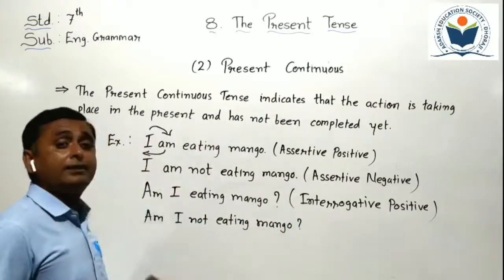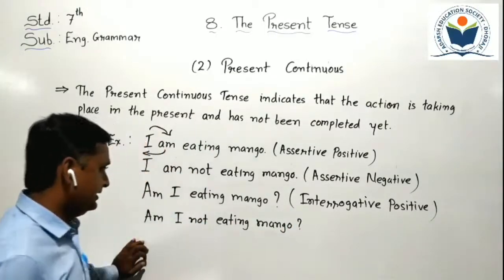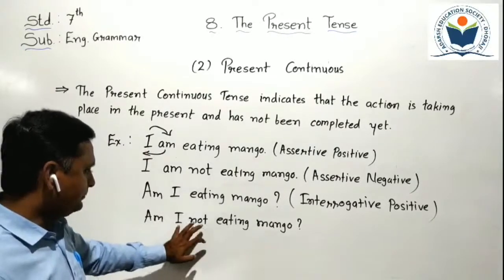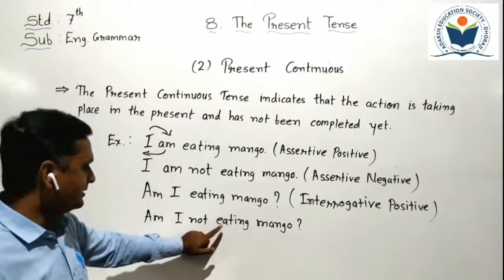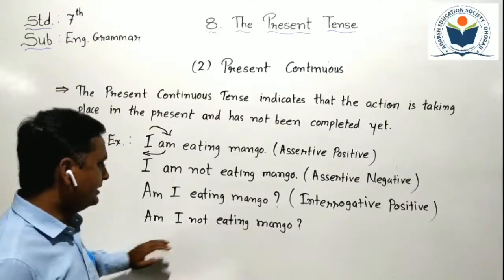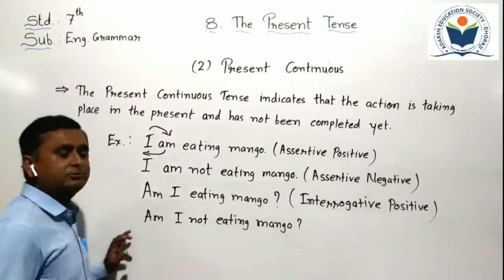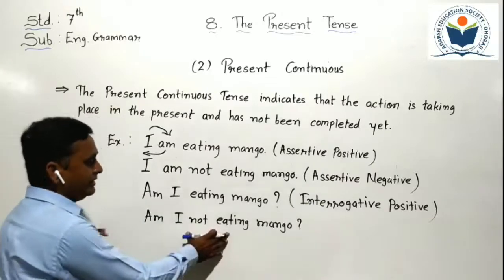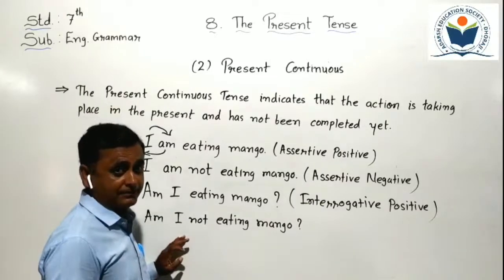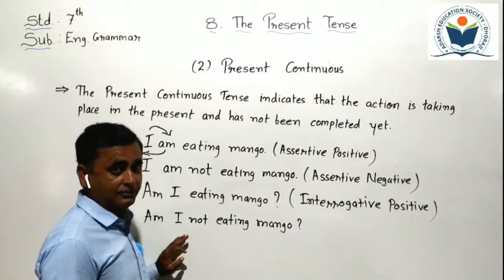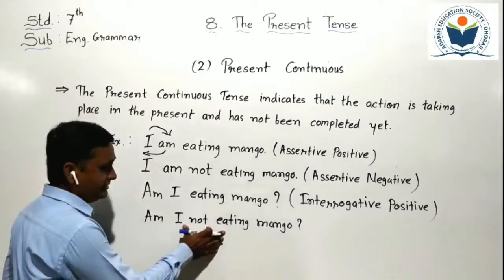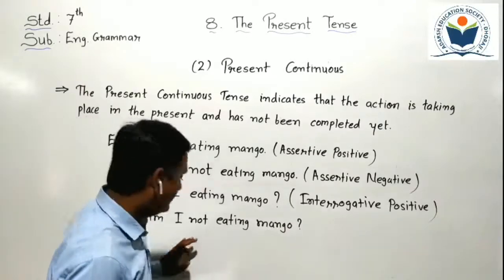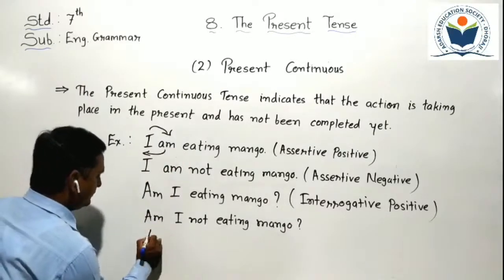It's an interrogative negative sentence. Am, are: we have to add not after the subject and the main verb. So it becomes an interrogative negative. We can also use the short form. Here it is known as without contraction, and with contraction we have to do. Now, without contraction is given here. It's known as without contraction, as we learned in our 6th standard. Now we can do it with contraction.